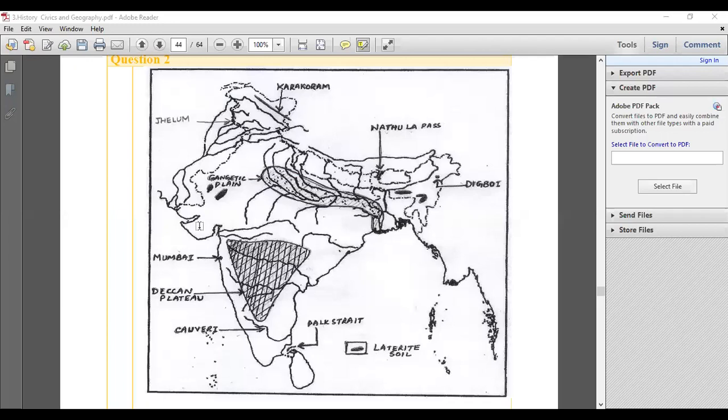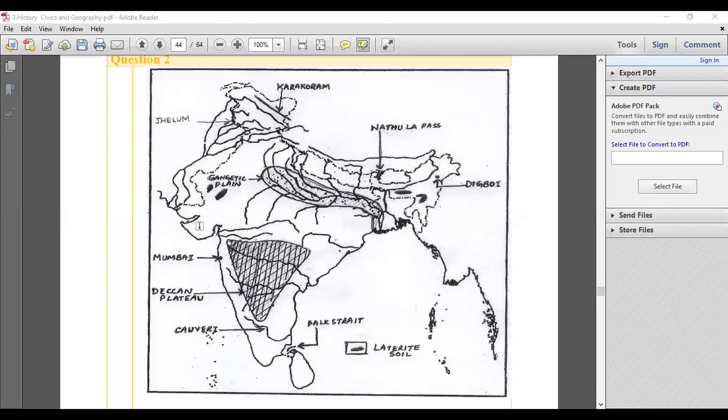How to distinguish whether a well is perennial or not? Very simple. A perennial well will be with blue color, and if it's not blue color, meaning you haven't marked color under it, it's an unlined well. And to identify perennial, the color should be blue, if not, it's not perennial. It's a dry well.